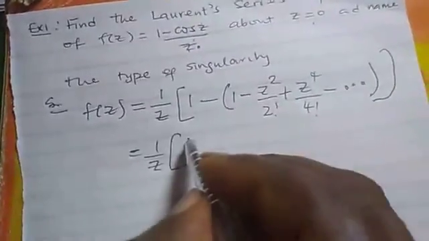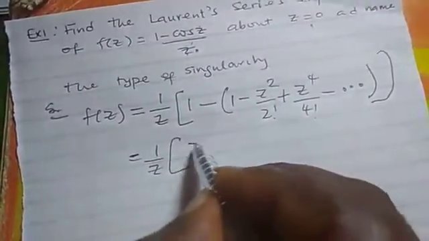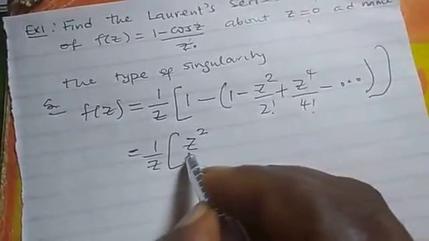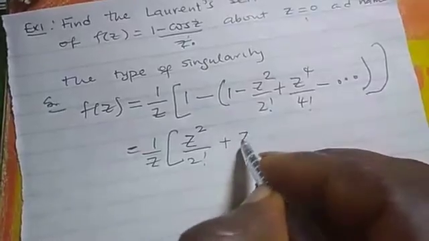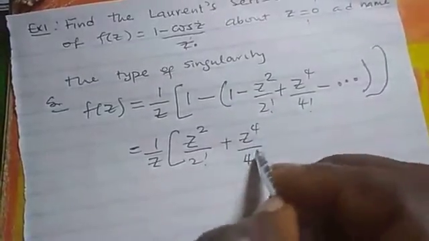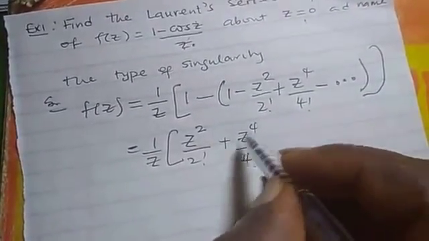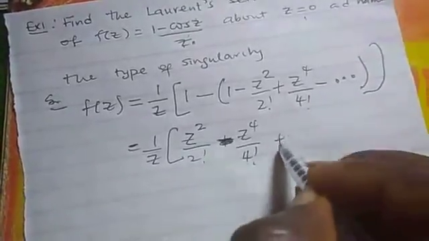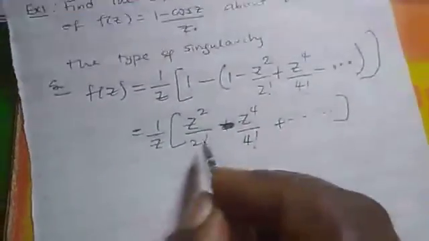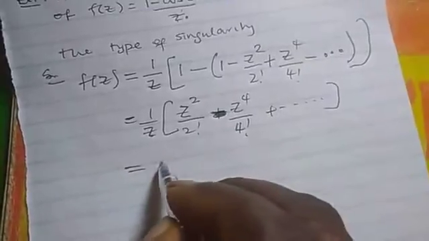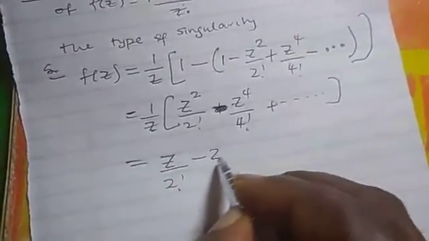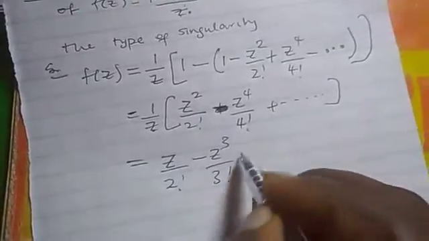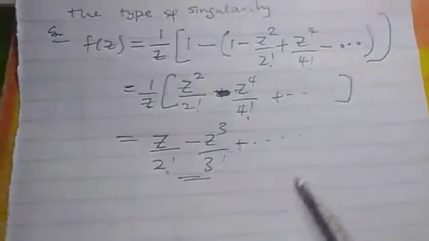Now, if you expand, what we are going to have left is z squared over 2 factorial minus z to the power 4 over 4 factorial plus infinity. Now, z can cancel, and what we are going to have left is z over 2 factorial minus z cubed over 4 factorial plus infinity. So this is the Laurent series expansion.